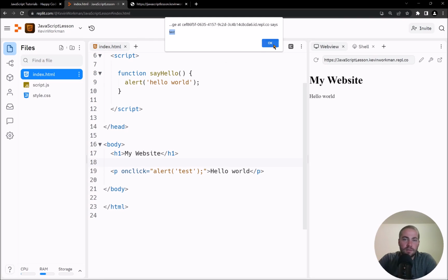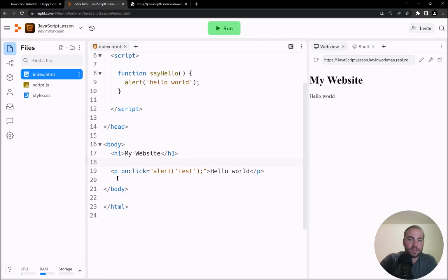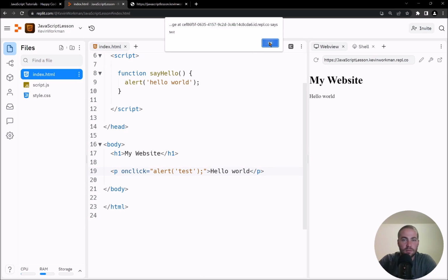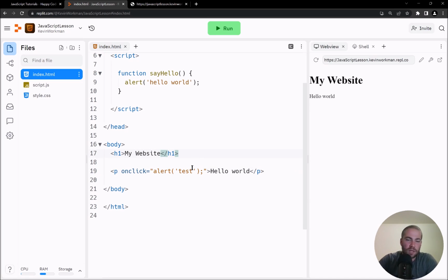That's because of the mix of HTML and JavaScript that we have right now. It is telling the browser that when someone clicks on this p tag, then run this JavaScript. That JavaScript calls the alert function, passes in a parameter of test, which causes the browser to show that alert. So I can click it multiple times, click OK, and it's all good. You can put any JavaScript you want inside of those quotation marks, but usually you want to keep it as simple as possible, because it gets really complicated if you have multiple lines of code that you want to run when something is clicked or when something happens. So usually this is just a single function call.